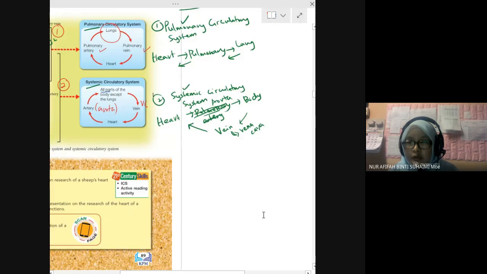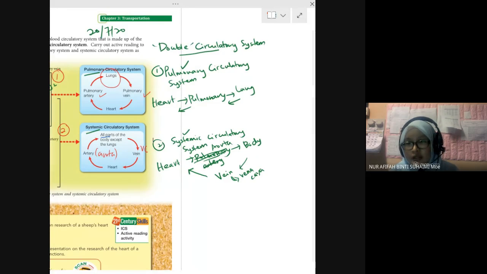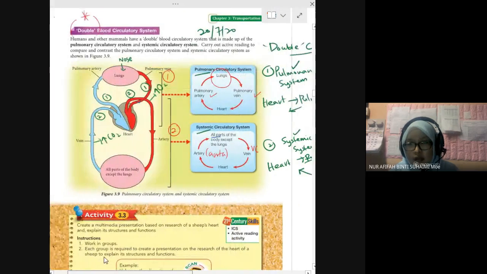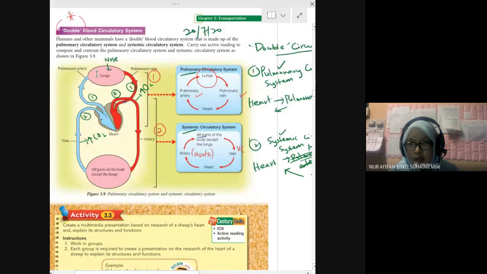You imagine dulu. Imagine the heart. Imagine the structure of the heart. And then baru relate. Where's the lung? Where's the whole part of your body? And then which blood vessel is connected to the heart?